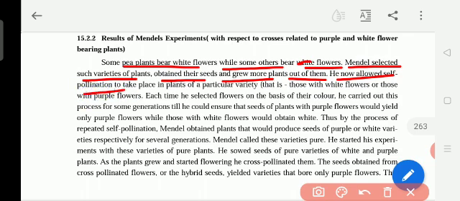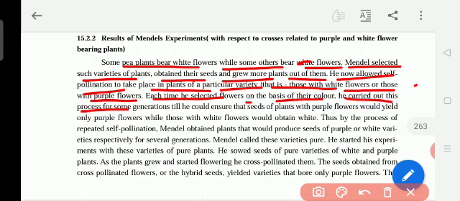He now allowed self-pollination to take place in plants of a particular variety, that is, those with white flowers or those with purple flowers. That means in self-pollination, white flower plants give only white flowers and purple flower plants give only purple flowers. So each time he selected flowers on the basis of their color. He carried out this process for some generations till he could ensure that seeds of plants with purple flowers would yield, yield means get, only purple flowers, while those with white flowers would yield only white.